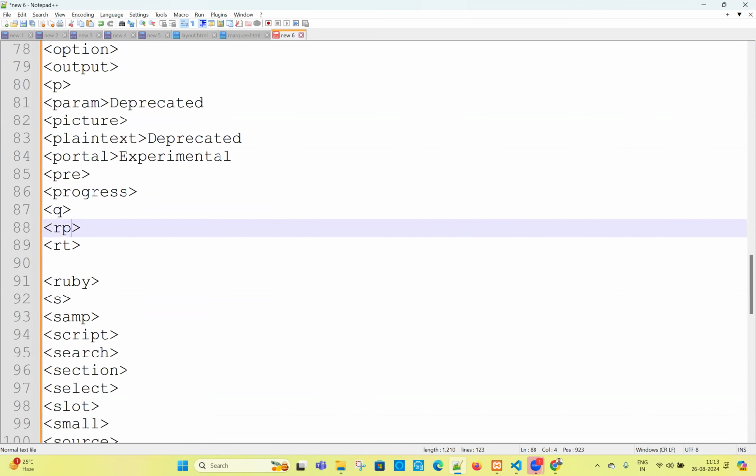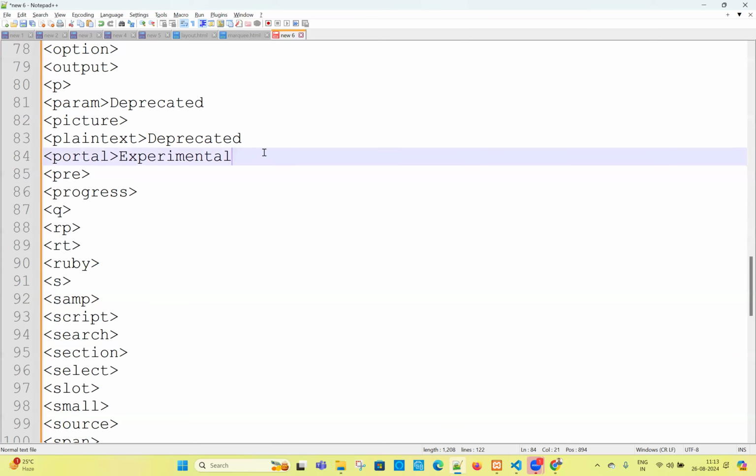So spaces also we have to remove. Otherwise, spaces also will be counted. Experimental means what? It is a new element, maybe introduced in HTML5 or later versions, maybe 5.3, 5.4, maybe HTML6. Experimental means that it is going to be added.